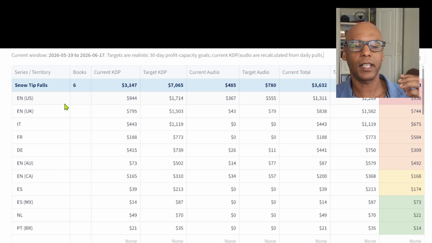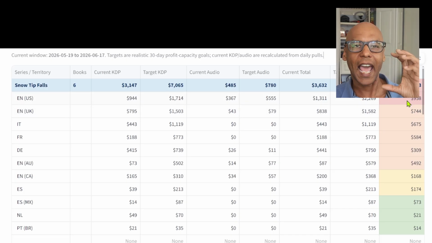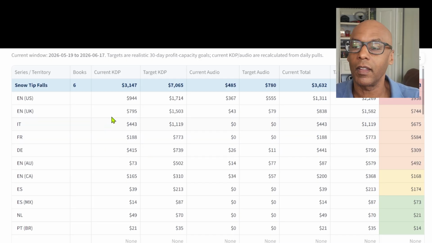So the AI looks at this chart and says, okay, the biggest gap is here, so I should probably run a few ads to get that gap to be smaller. And also in the UK, that's a large gap. It makes a determination of which ads it generates because of the size of the gap it needs to fill to get me to $20,000 a month.